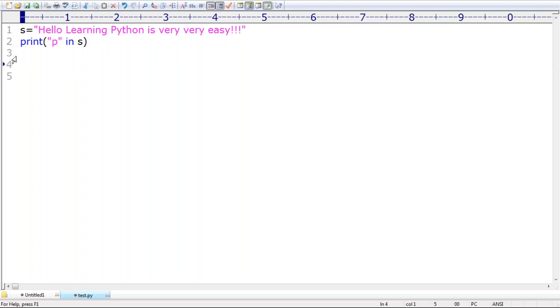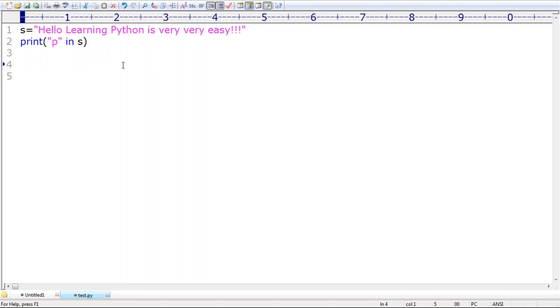By default, the in operator is applicable for only one object at a time. If you want to check multiple objects, I take P in yes or not, this is my first one, and something like the or symbol, or otherwise L in yes or not. Next, if you want to check multiple things, happily we can go for the regular expressions concept. Clear?